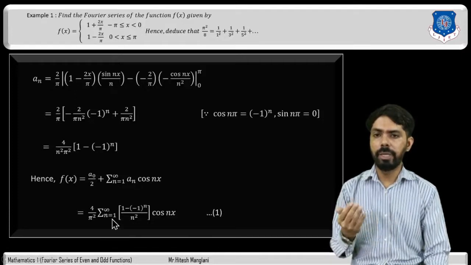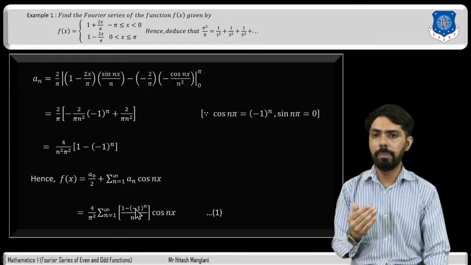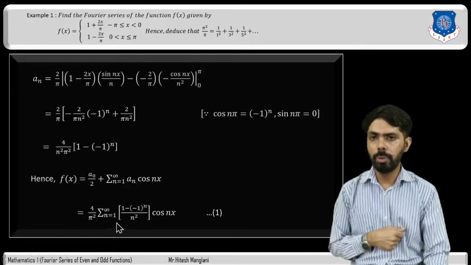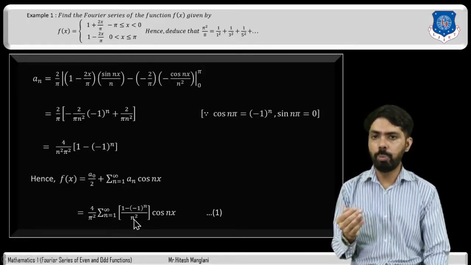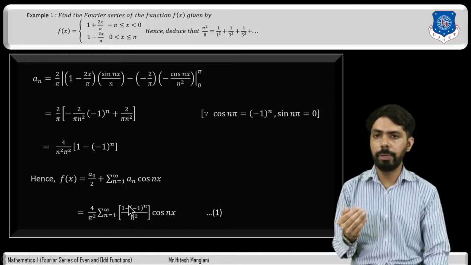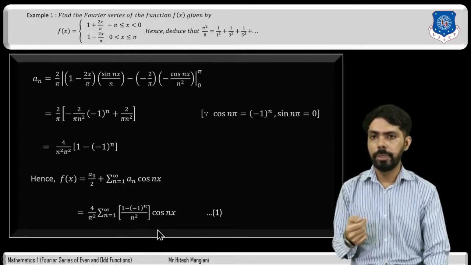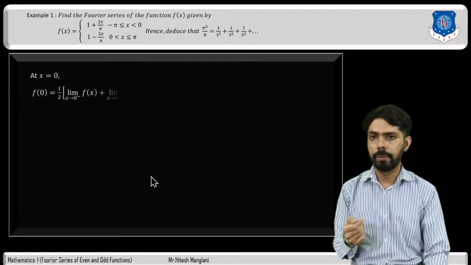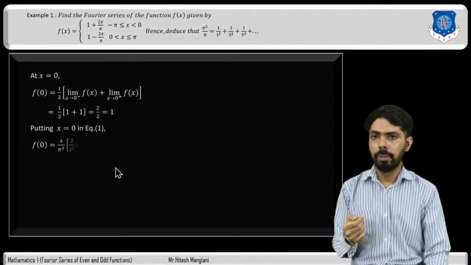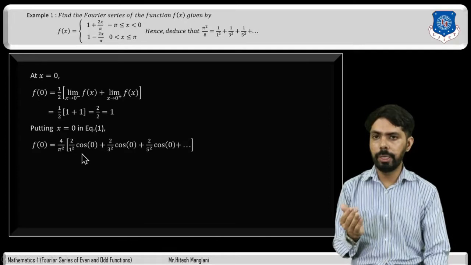And whenever we put n equal to 1, 3, 5, it will be doubled. So if n equal to 1, it will be 2 by 1 square. For n equal to 2, it will be 0. For n equal to 3, it will be 2 by 3 square. For n equal to 4, it will be 0. For n equal to 5, it will be 2 divided by 5 square. So this will be f of 0 is equal to 4 divided by pi square in bracket 2 divided by 1 square into cos 0 plus 2 divided by 3 square into cos 0 plus 2 divided by 5 square into cos 0 plus